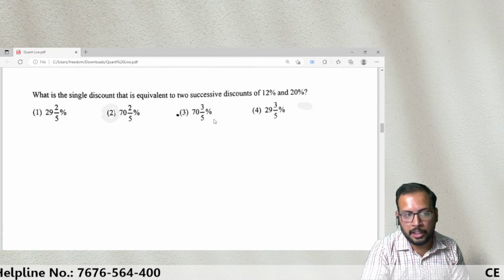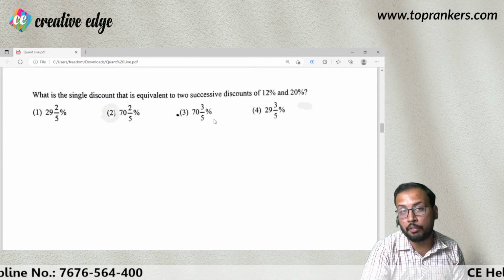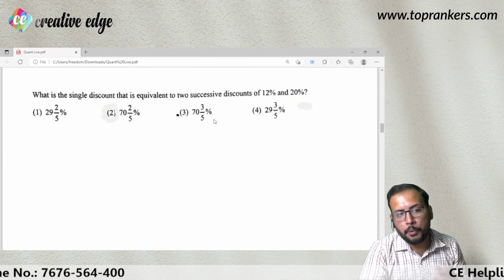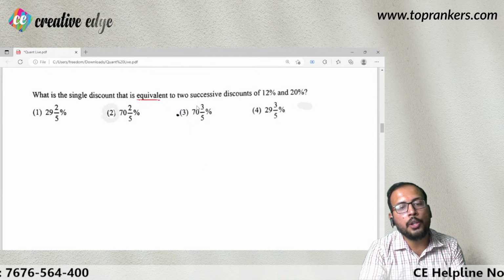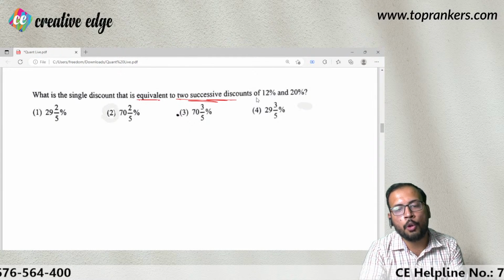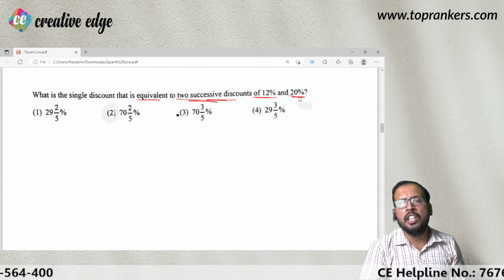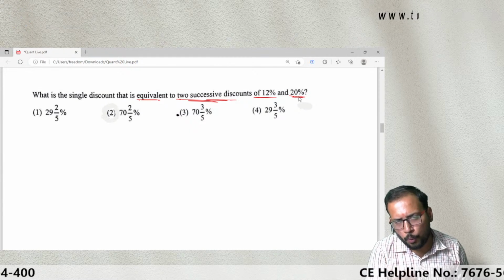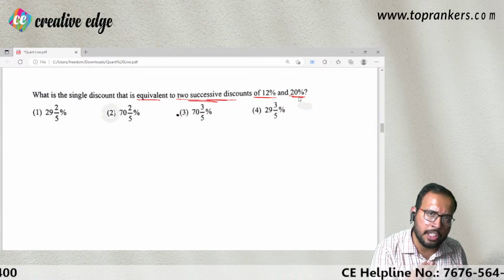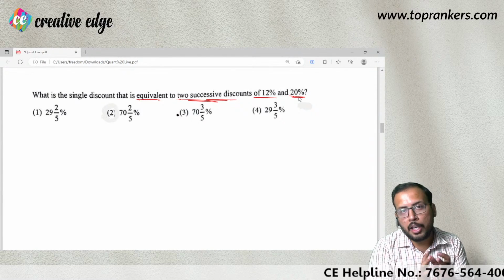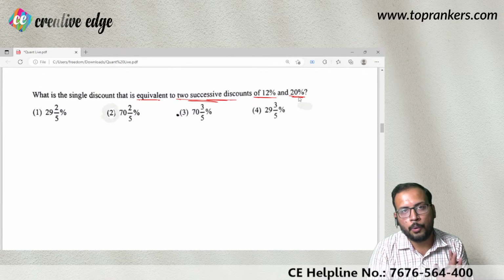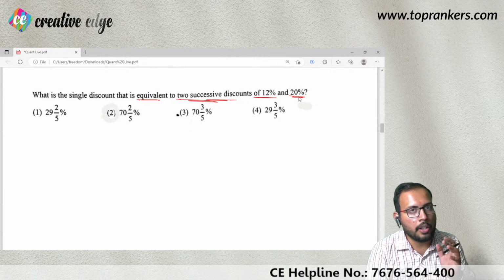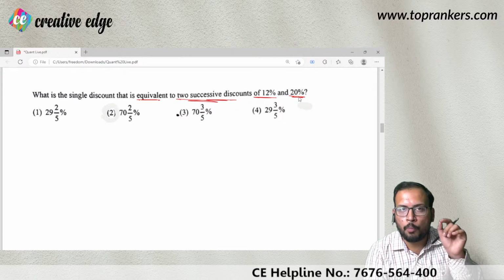Now let us move to the next question. This is the next question, and this question is based on the concept of discount. The question reads that what is the single discount that is equivalent to the two successive discounts of 12% and 20%? Some of you must have understood the question. They would have started doing it. In fact, they know the formula and they will simply write down the answer in a minute or two, right? But for those who are new to this, let me tell you from the basic.